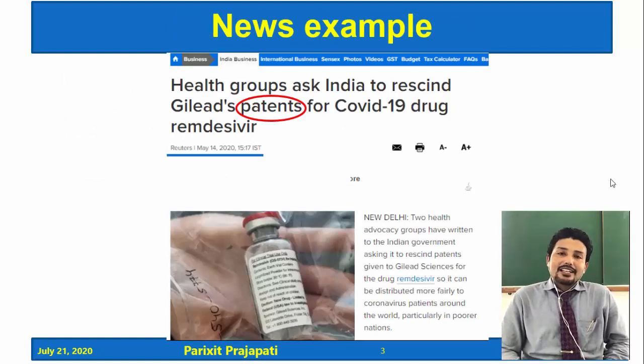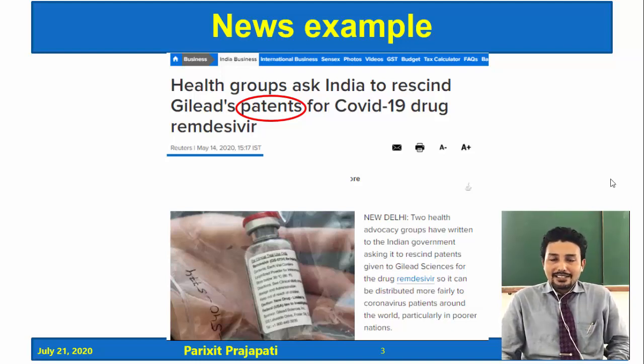This is a recent example from the news in May 2020. What is the news? What is the headline? It says, health groups ask India to rescind Gilead's patents for COVID-19 drug Remdesivir. So here in the headline you read the word patents.